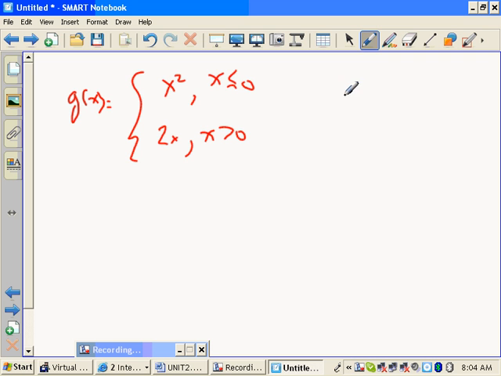Okay? And so the question is, what's g prime of, well, the problem is at 0, right? This is a polynomial. It's continuous everywhere, differentiable everywhere. This is a polynomial too. That's not the issue. The issue is where it breaks, right? There could be a problem at 0. So what's g prime of 0? Does it exist? Well, what does that graph look like? Can you graph that? All right, let's do that.